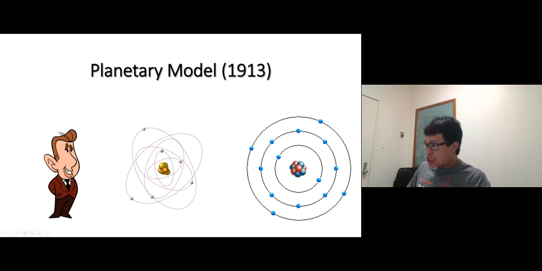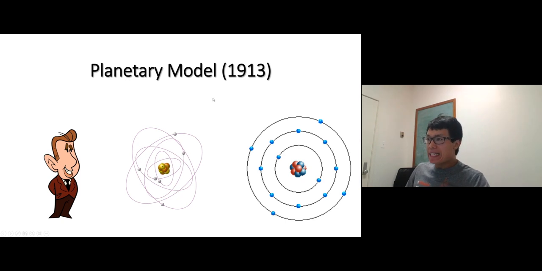Okay, and each orbit, we call an energy level. We have energy level 1, level 2, 3, and so on. Each orbit has a specific energy, as well as a specific number of electrons. For example, in level 1 there are 2 electrons. Level 2 can have up to 8. The next level, 18 electrons, and so on. We'll talk about the electrons later.